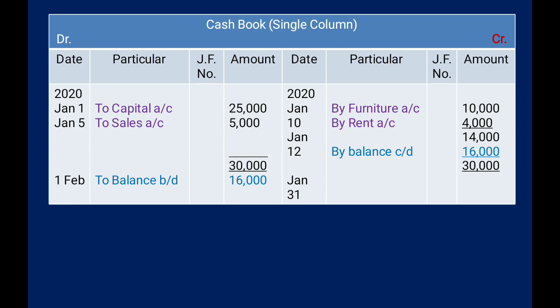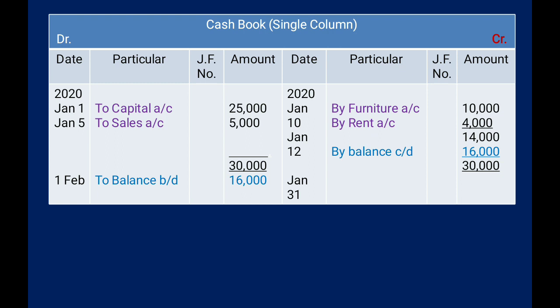So here cash comes under the assets, and you know that the total of assets on the debit side will every time be more than the total of the credit side. So first we check the total of the debit side, that is 30,000, and the total of the credit side is only 14,000. But as you know the concept of all the ledgers and all the books, the total of the debit side should be equal to the total of the credit side.